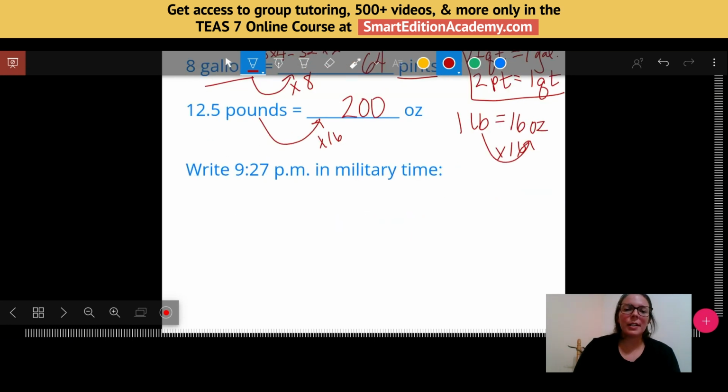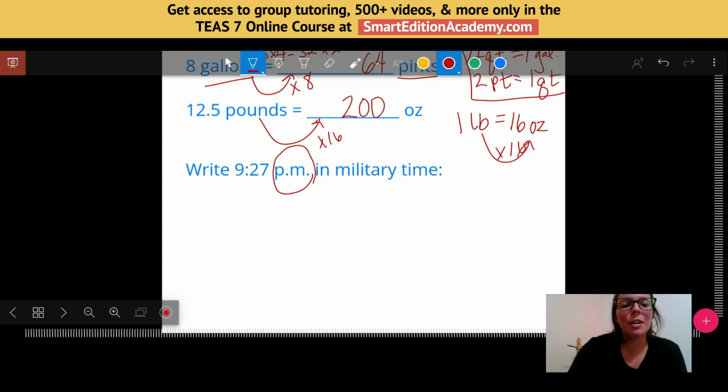Cool, and just another example of a conversion that you may not see on a chart to memorize, but you do need to know is how do I go from our 12-hour clock time into military time, into that 24-hour time. So if I have 9:27 p.m., the key here is to notice that PM means afternoon, right? In our time, we go up to 12, and then we start back over at 1.